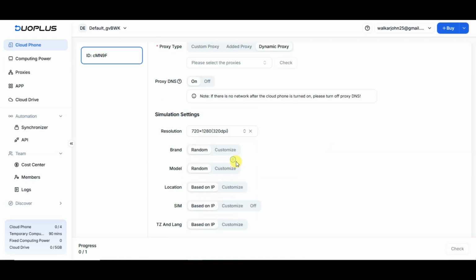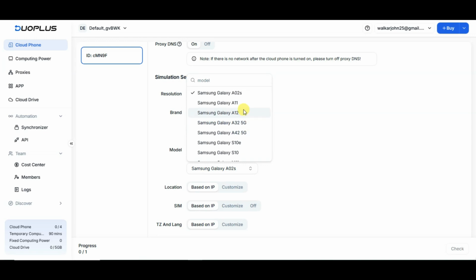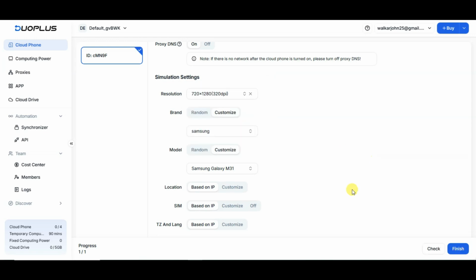You can select any of this resolution. You can select brand like Samsung, Vivo. You can select model. You can select any of this model. Okay, after completing it, you can click on Finish button.